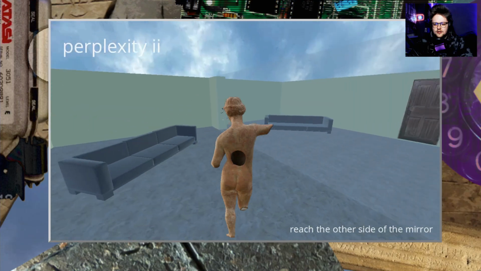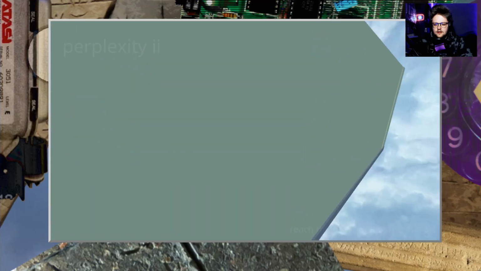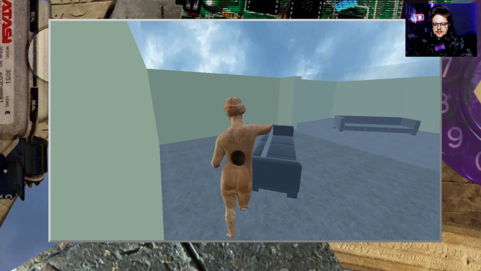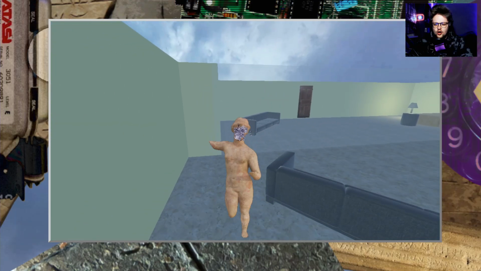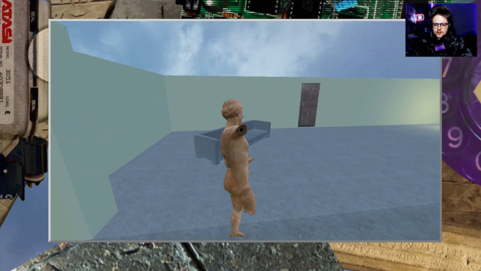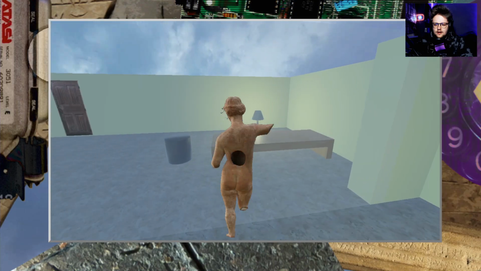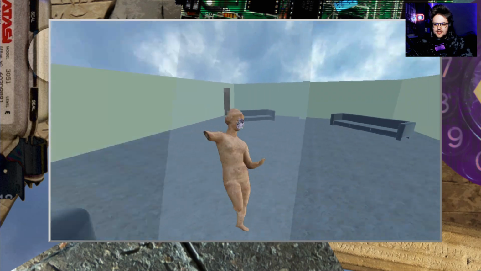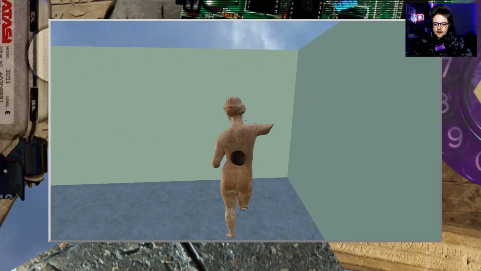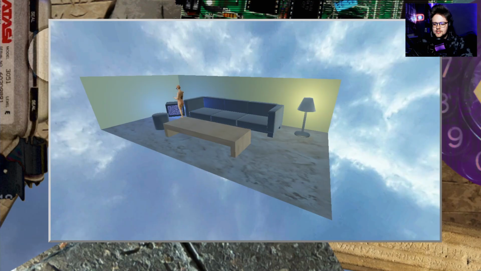Reach the other side of the mirror. It's a mirror, how can I do that? What is going on? Why am I hollow in the back? I only have one leg and one arm. How am I supposed to do that? How can I reach the other side of the... Oh, I saw that. Nice. Okay, perplexity 2 is done.